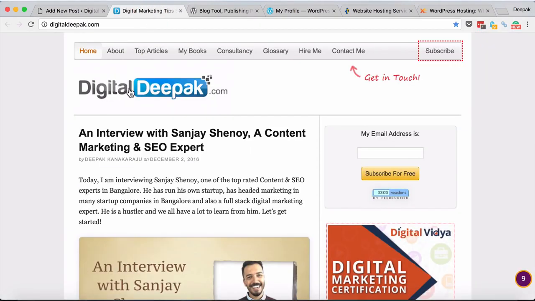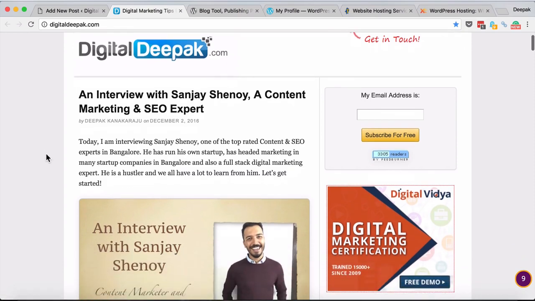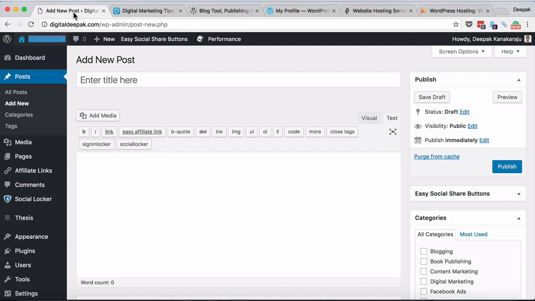Let's wait for the page to load. Yeah, so if I want to publish a new post here, I just need to publish it from here. Then there is a section called media where I can upload all the media related to my blog, and this section can also be accessed from the add media button here. So if I want to upload an image for my post, I can click on add media and then just drag and drop a file from my desktop to upload it on the WordPress platform.